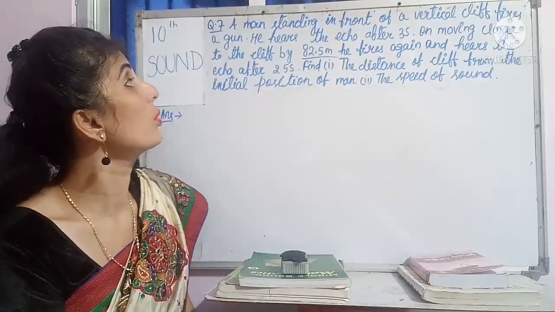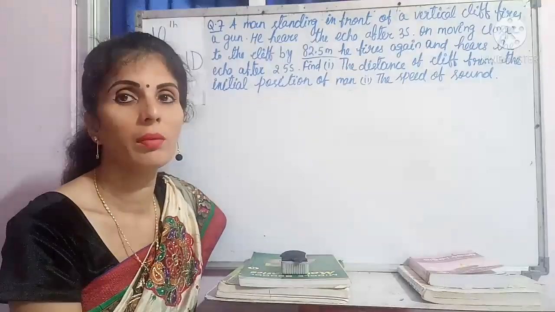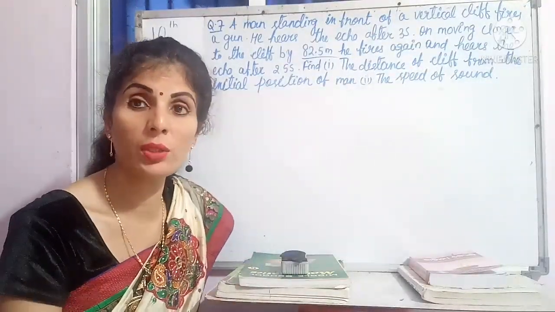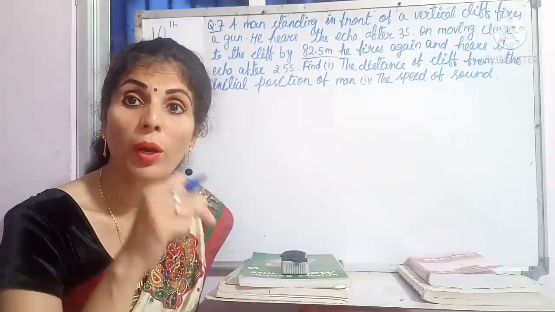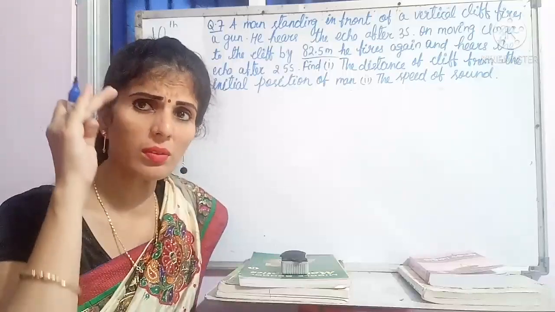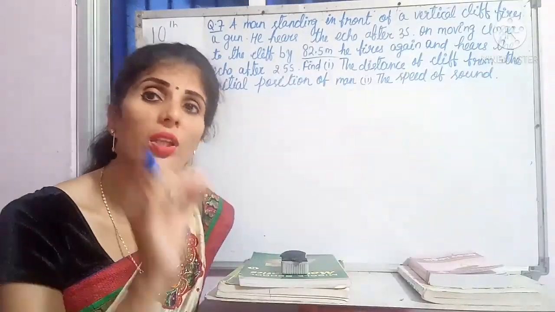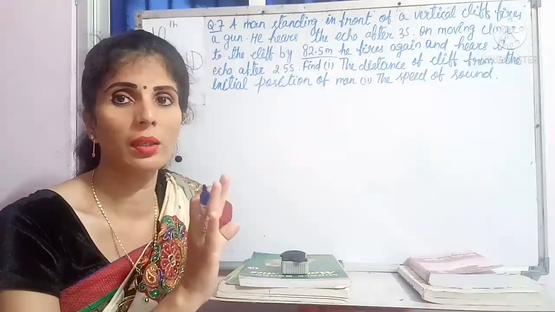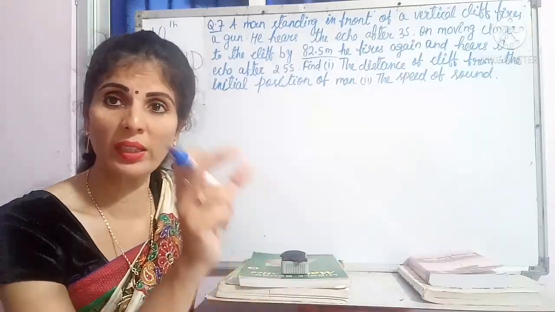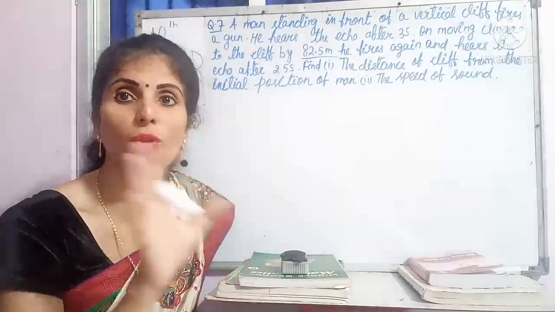On moving closer to the cliff by 82.5 meters, he fires again. Means in this line also the actual distance had not given. Means whatever the initial position of the man from where the man is firing, that had not given. So just set up your mind that if it had not given also, you have to put the symbol, as I have told earlier. If it has not given, then also symbol wise you write whatever the given condition, put the value, whatever the not given position, put the question mark.